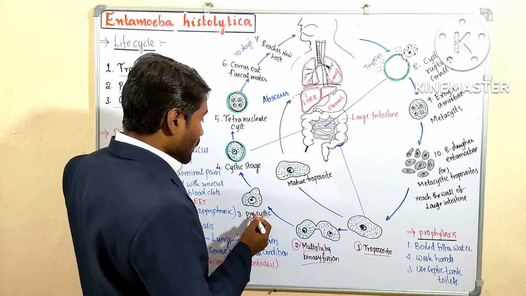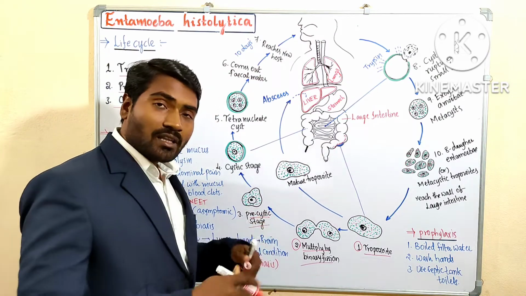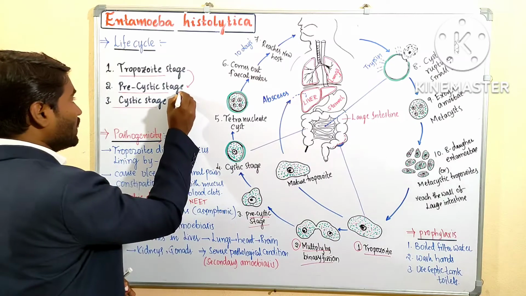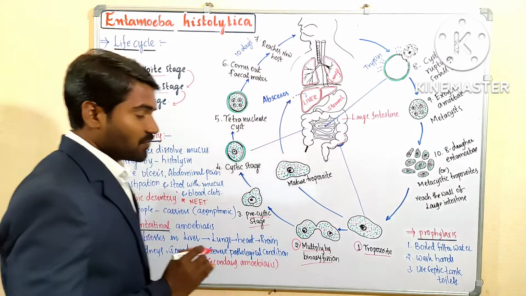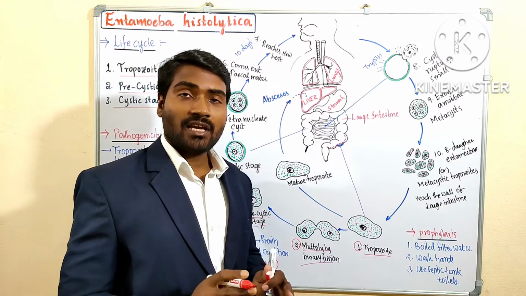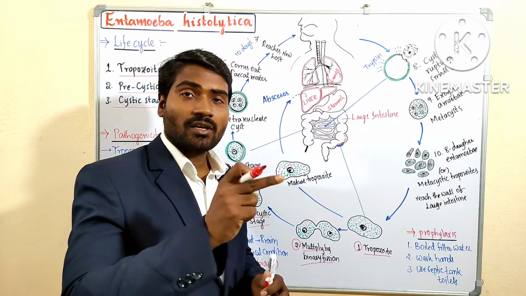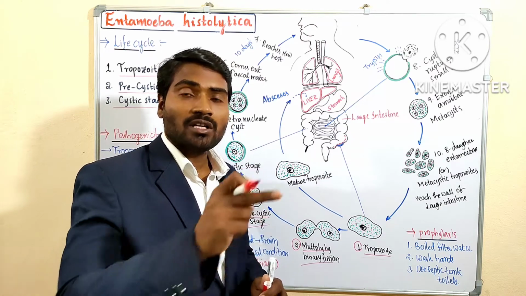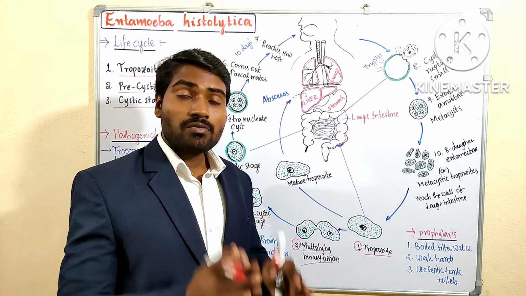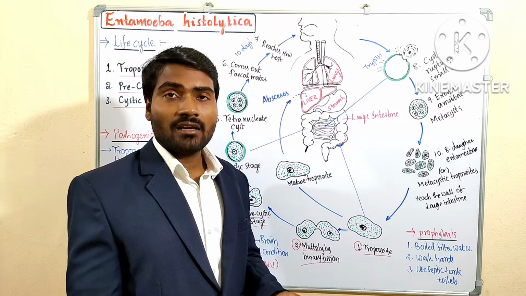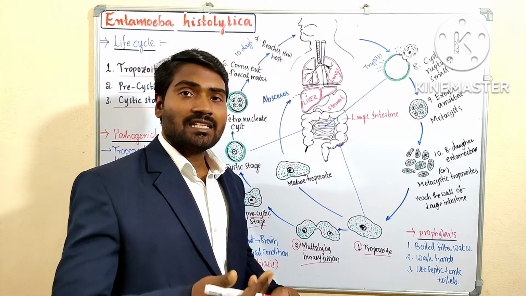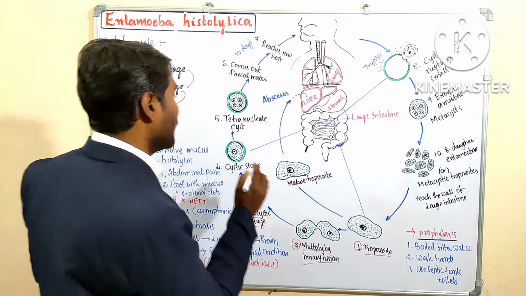Now this pre-cystic stage further develops into the cystic stage. In the cystic stage it develops a cyst over its body surface, which helps against unfavorable conditions. This formation of cyst is called encystation. This point is important.